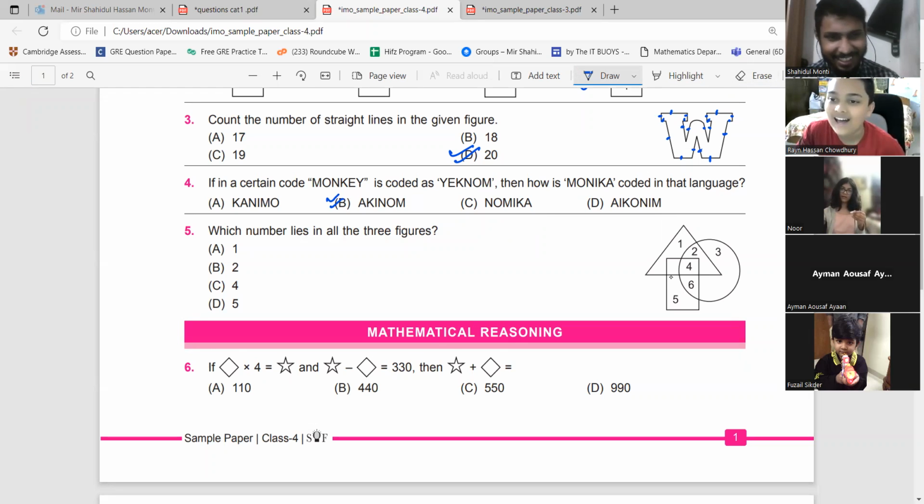Which number lies in all the three figures? 1 lies only on the triangle, 2 is in the triangle and circle. Oh, it's easy. 4 lies in all the three figures. We have a 4 in the triangle, a 4 in the rectangle, and a 4 in the circle. 4 lies in all the three figures. I just recognized that. It's 4.